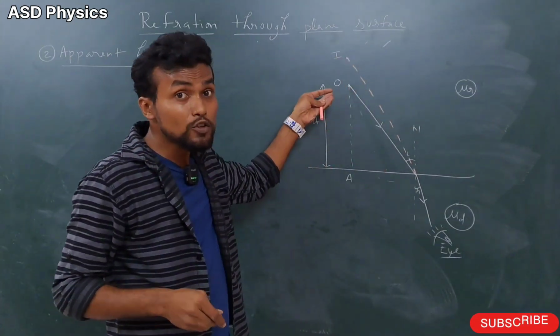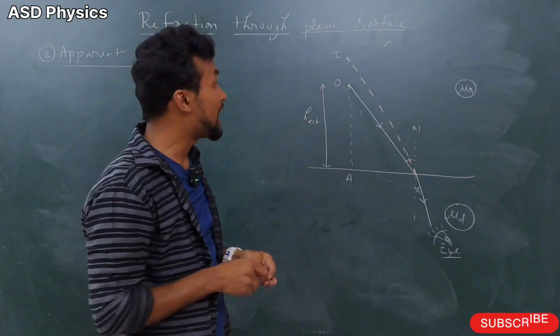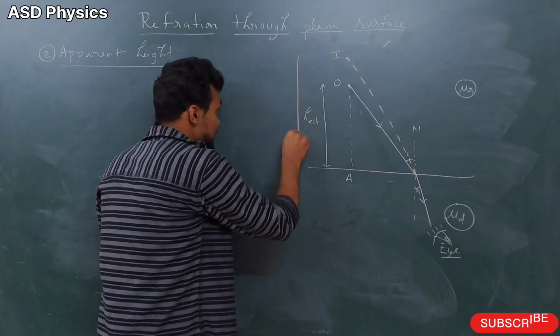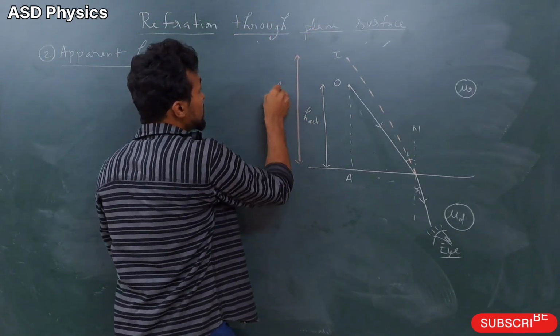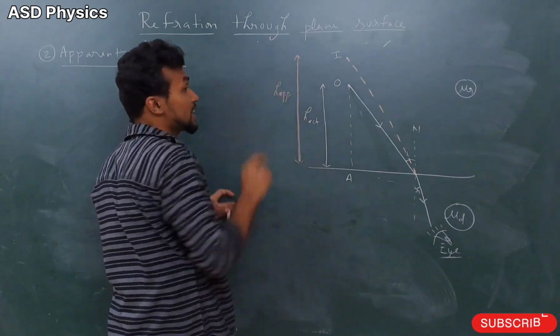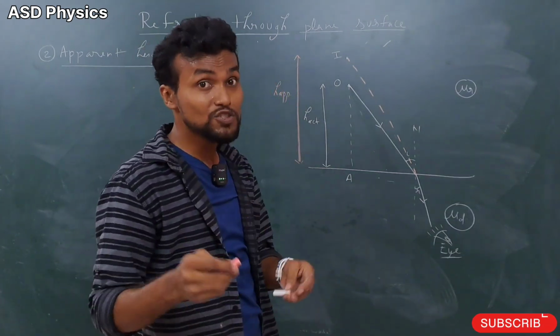The object is where? At O, but we will see its image where? At I. So this is called which height? Tell me please. This is called the apparent height. Which height? Apparent height. Now we will use the angle conditions.